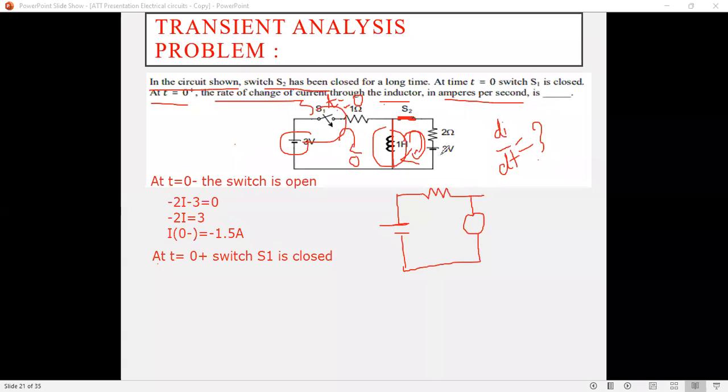त्याच्यानंतर हिअर इट इज दिस स्विच, या स्विच मध्ये काय चेंज केलेलं आहे का, S2 मध्ये नाहीये. सो दिस विल बी ऍज इट इज. देन हिअर इट इज वन ऑफ द रेजिस्टर and here it is another voltage source. Okay, so network it will be like this. Here it is 3 volt voltage, then 1 ohm of resistor, then 2 ohm of resistor and 3 volt voltage source.